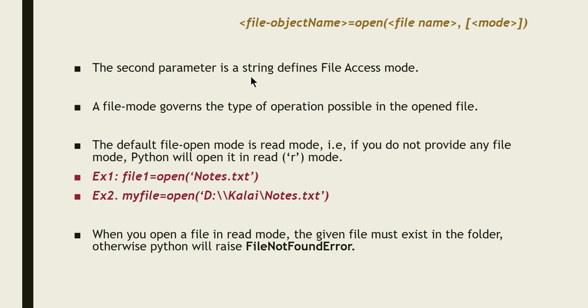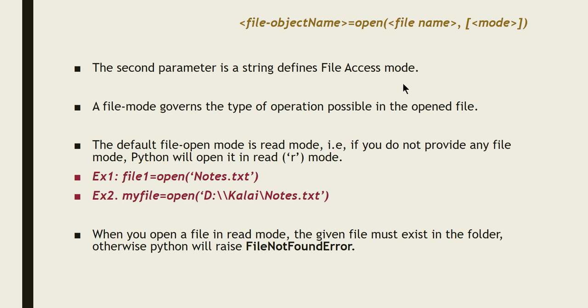The second parameter is a string which defines the file access mode. As I already told you, whenever you want to deal with a file, either you can open it for reading, or you can open it for writing, or you can open it for both reading as well as writing. So in Python, when you open a file, you have to specify what you are going to do with the file: read, or write, or read and write. You have to specify it very clearly.